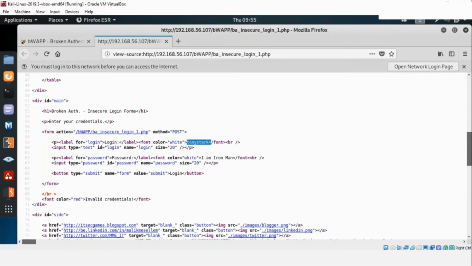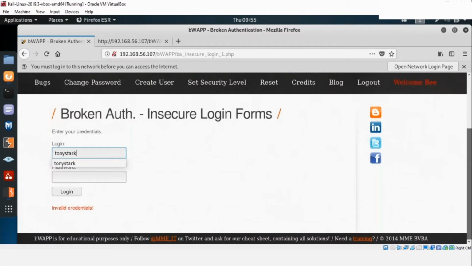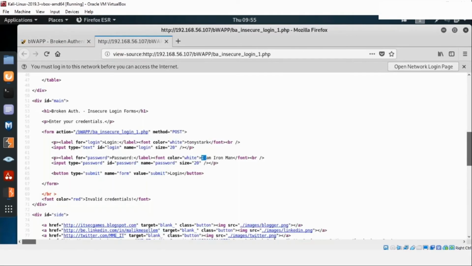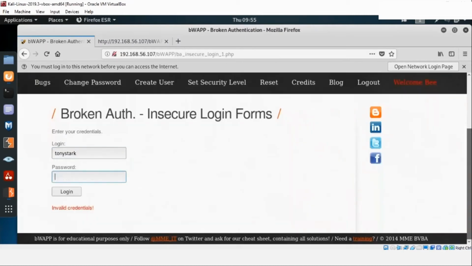So let's just try this. Let's just copy this from here, paste it here, and copy this from here and paste it here. Let's try to log in, and tada, I'm able to log in. I am getting a successful login.